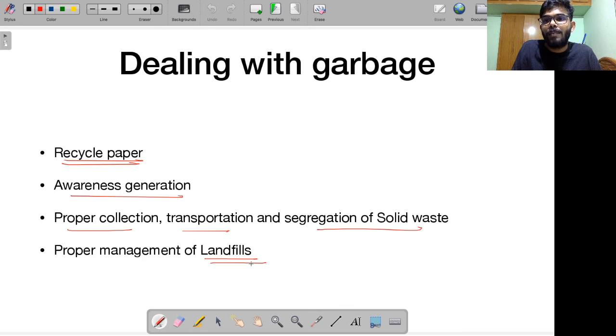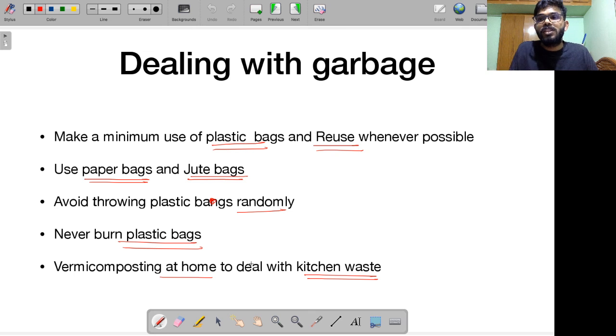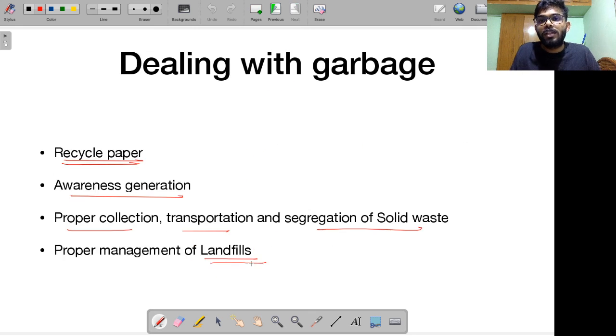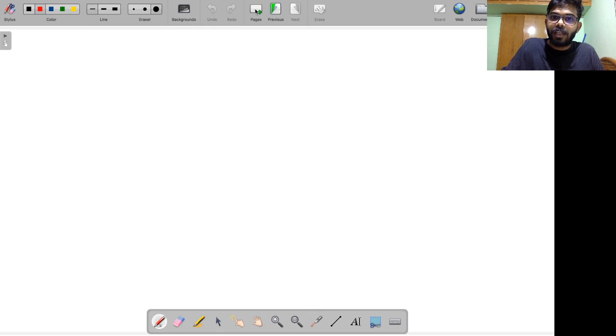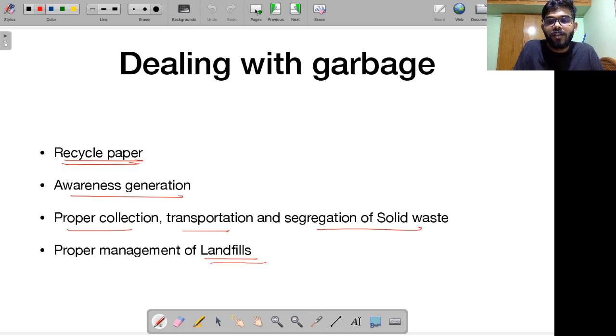So in the mains examination, if a question related to waste management or solid waste management is asked, you can simply put these points. These are very, very simple points from a scientific point of view given in your science NCERTs. So you can put them across. This is a very simple answer, and you will get a good amount of marks also. So with this, I would like to conclude our discussion on class 6 NCERT. In the next video, I will be talking about class 7 NCERT. It will be uploaded very soon.